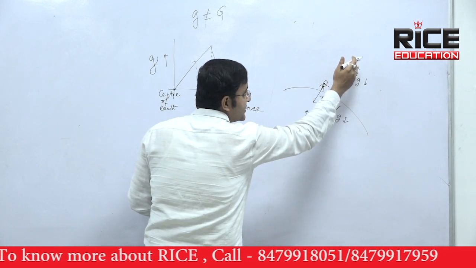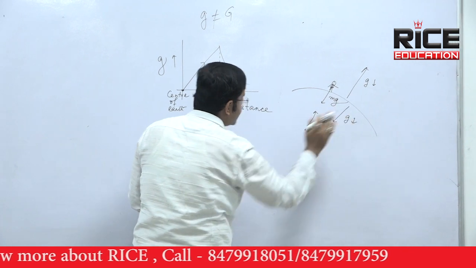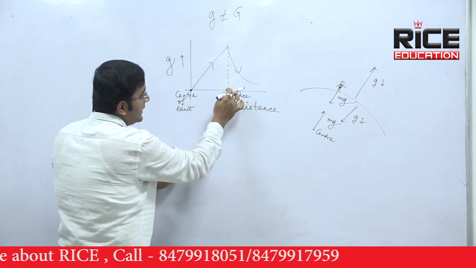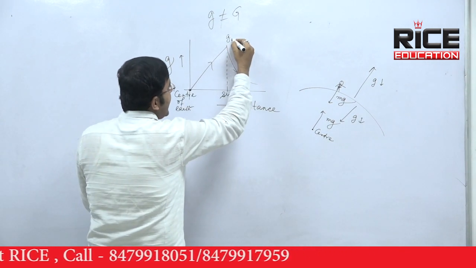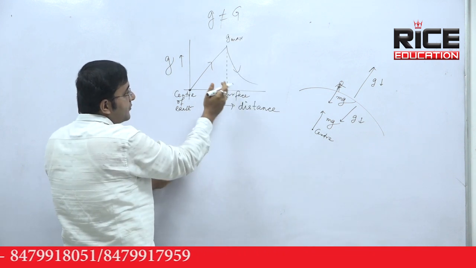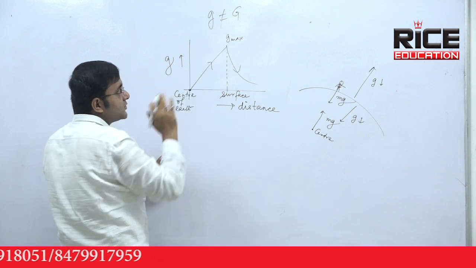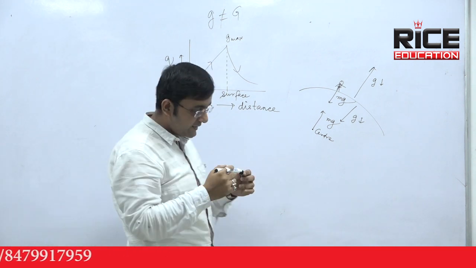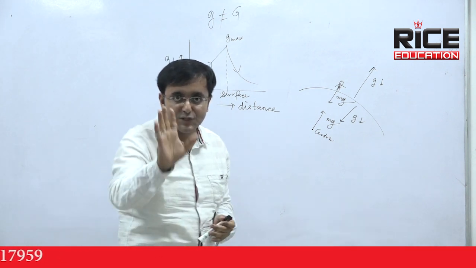If you go up, g is less. If you go down, g is less. Look at the graph over here. At the surface, g is maximum, g max. From the surface, if height increases, g decreases, and from the surface, if depth increases, then also g decreases. That means we can say that only at the surface of Earth, g is maximum.